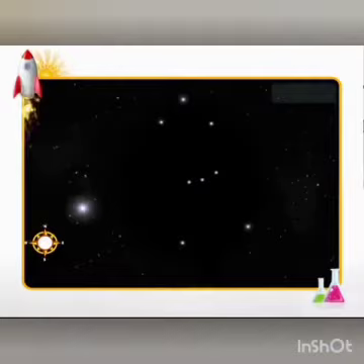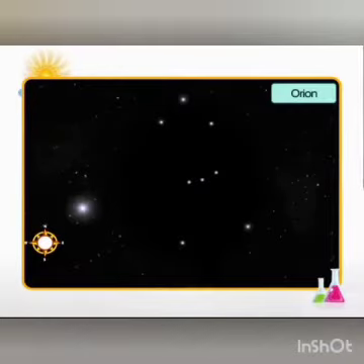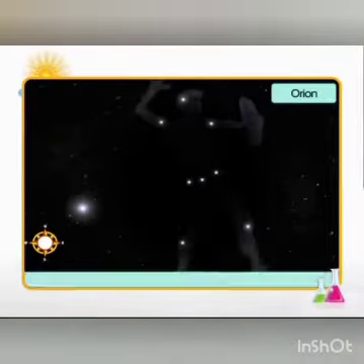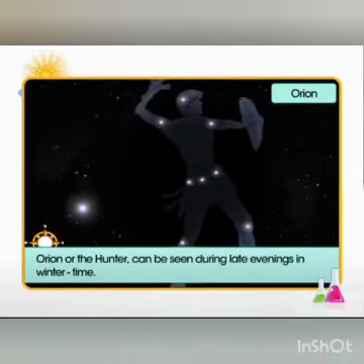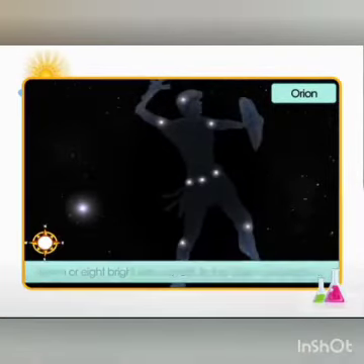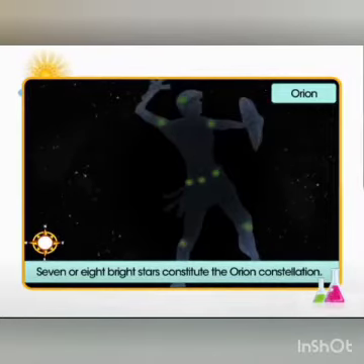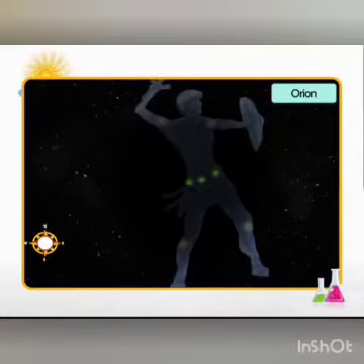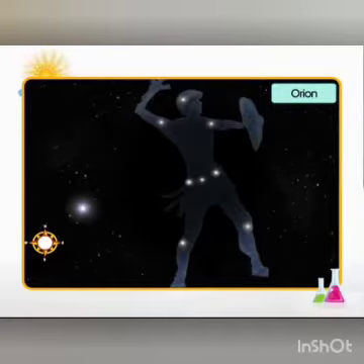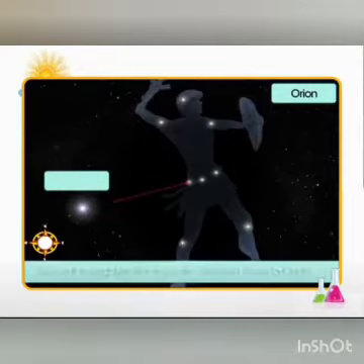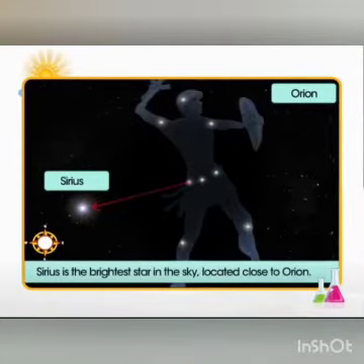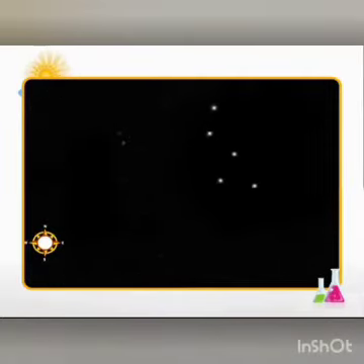Not only Ursa Major, there are many other familiar constellations like Great Bear, Cassiopeia, Leo Major, etc. Orion is another well-known constellation that can be seen during the winter in the late evenings. It also has 7 or 8 bright stars. Orion is also called the Hunter. The 3 middle stars represent the belt of the Hunter. The 4 bright stars appear to be arranged in the form of a quadrilateral.